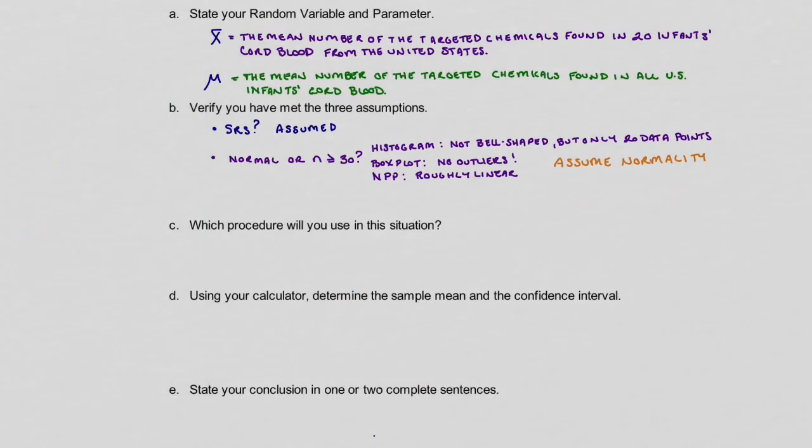Okay, so I have our results summarized from our work on the calculator. So now we're going to move into our third assumption. And our third assumption states, do we know sigma? Or in other words, do we know the population standard deviation? And the answer to that is we don't know it.